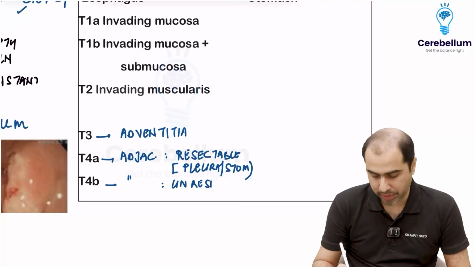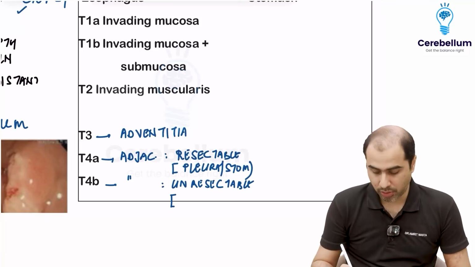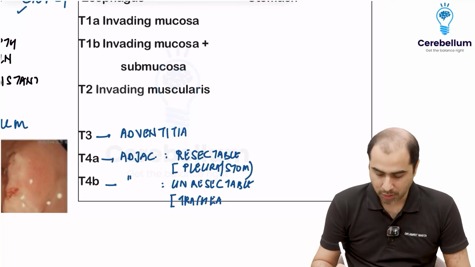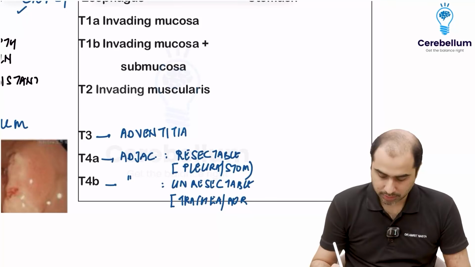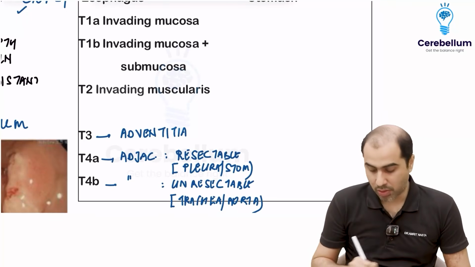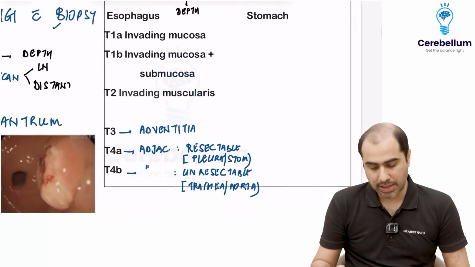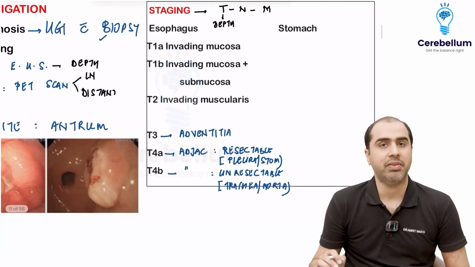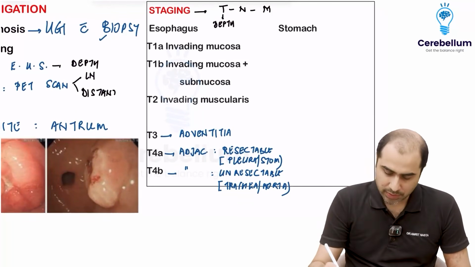I already told you where esophagus cancer can go, which is unresectable. If it's in the middle esophagus, it can go into the trachea, bronchi, aorta. Obviously, that becomes unresectable. Right. So, the depth of invasion, all this I will see on EUS, and that will tell me the T1, T2, T3, T4 stage. For stomach, it's very similar.